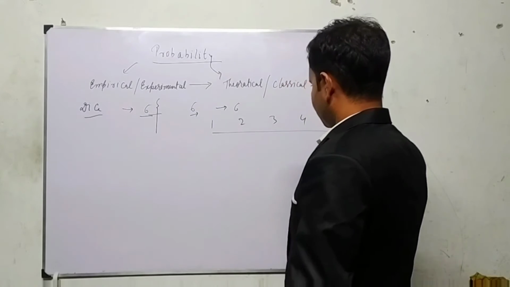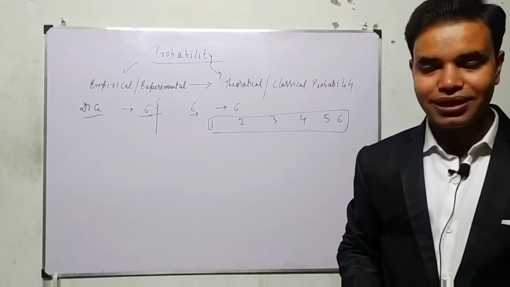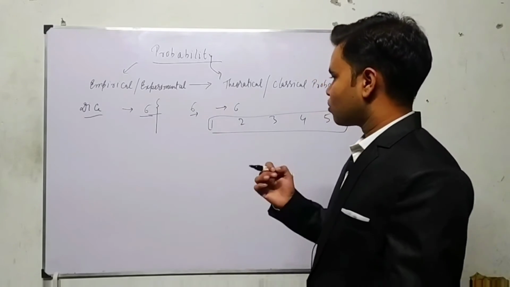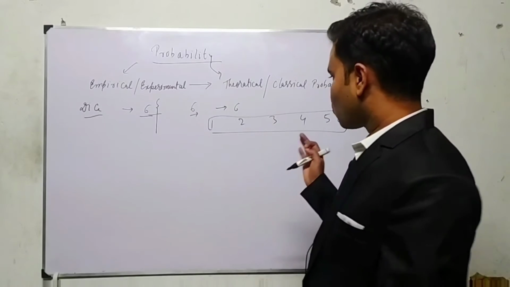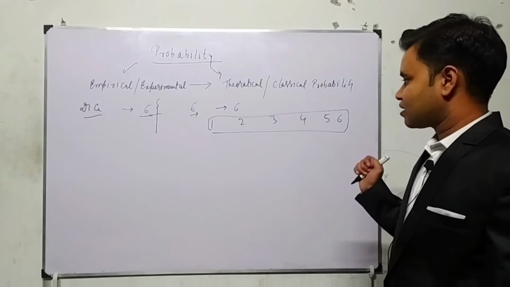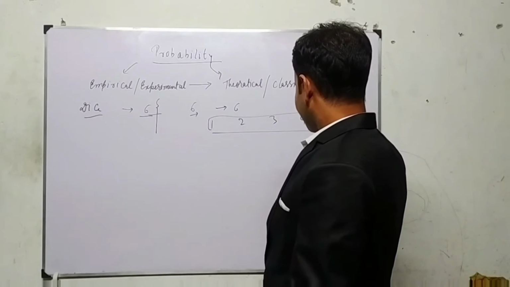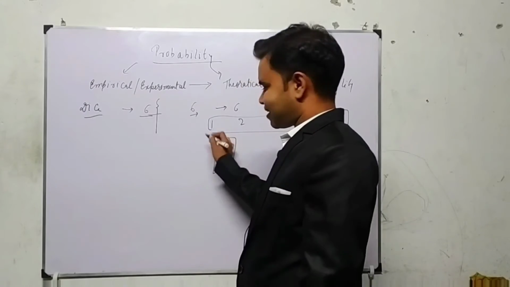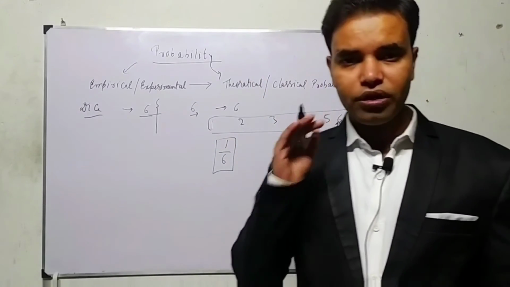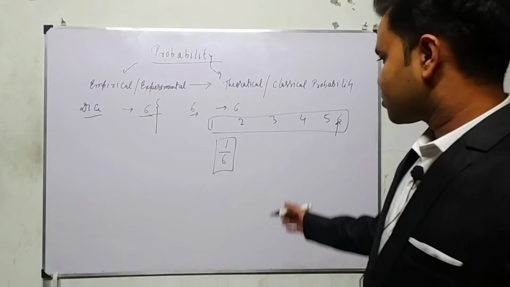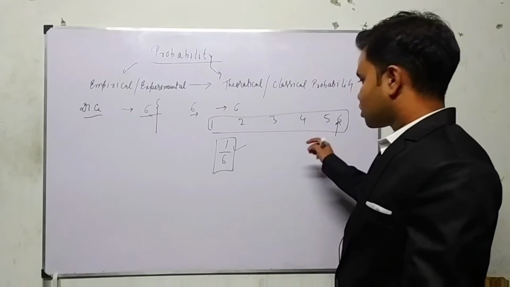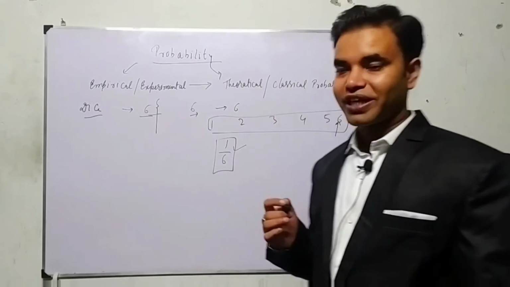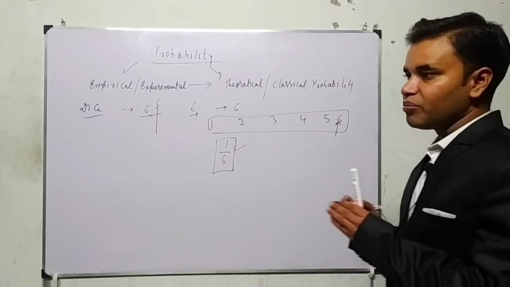So the total outcomes, if a trial is done: if I toss a coin, head and tail will come, which is 2 outcomes. If a dice is thrown, 1, 2, 3, 4, 5, 6 will come, so 6 outcomes. Out of this, my favorable outcome is 6, which is 1 upon 6. But no one can say that if I throw 6 times, I will get a 6 a single time, and if we throw 12 times, we will get 6 two times. This is just a game of experiment.